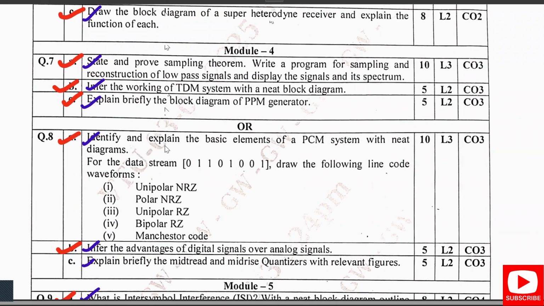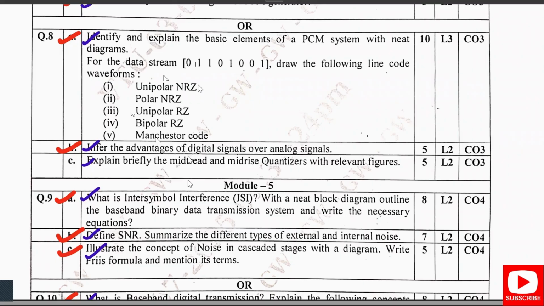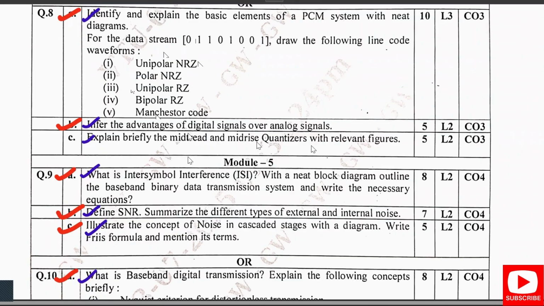Next, in module 4, I had given you the sampling theorem proof along with the program for it. I had said you have to read the lab programs; this is important in this module. Then TDM was also explained in my handwritten notes. Then I had also done the PPM generator. In PCM, the same code I had explained for unipolar, polar, NRZ, RZ and Manchester code, all were covered in my notes. Also the advantages of the digital signal over the analog signal were given, explained point-wise. Mid-tread and mid-rise quantizers were also given in my notes.